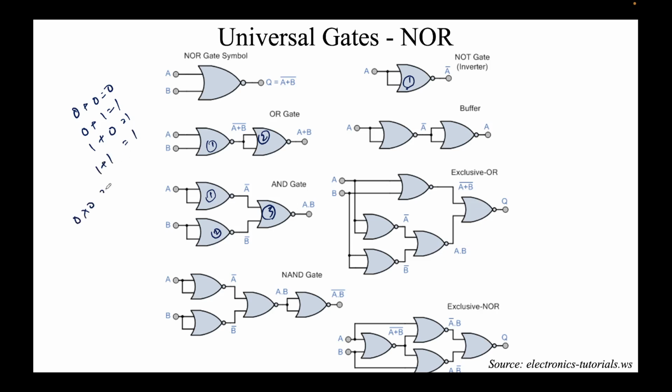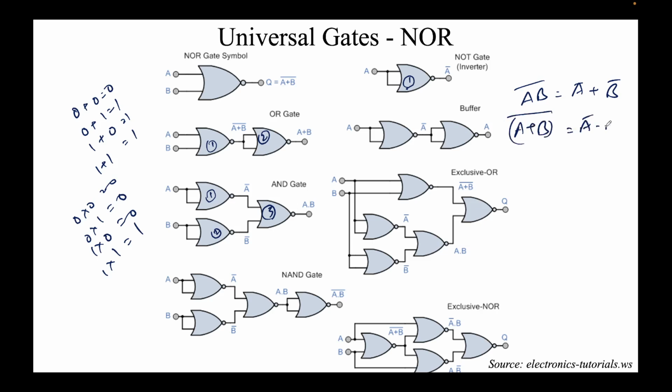0 multiplied by 0 is 0, 0 multiplied by 1 is 0, 1 multiplied by 0 is 0, and 1 multiplied by 1 is 1, and the two De Morgan's laws. The first law is (AB) whole bar equal to A bar plus B bar, and the second law is (A plus B) whole bar is equal to A bar times B bar. Just using these four and these two, you can solve every problem of logic gates algebra wise, right?